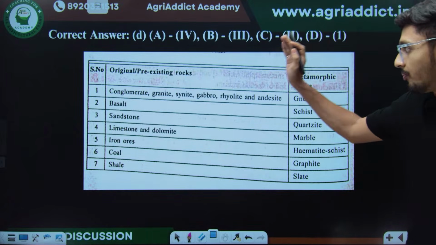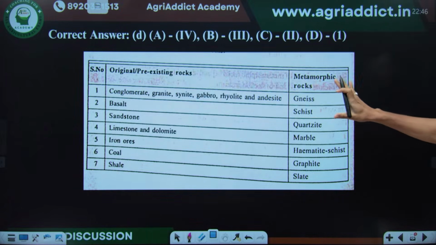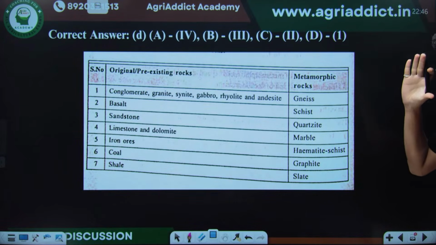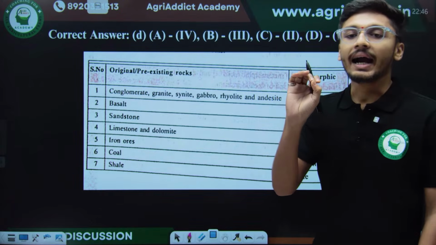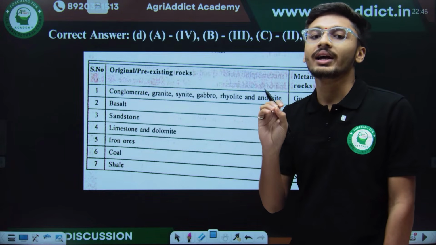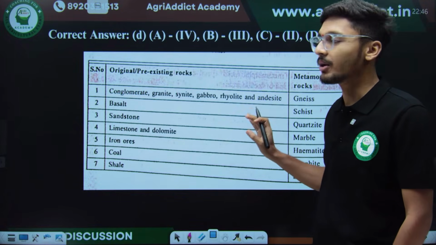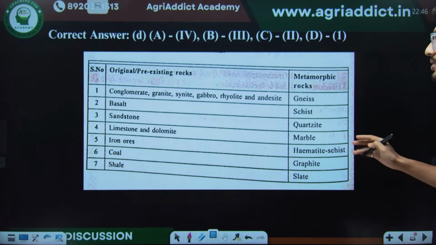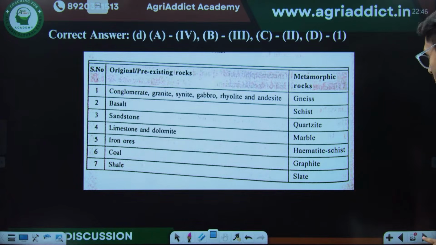Some pre-existing rocks and their metamorphic rock forms are mentioned here. So ये टेबल भी बहुत इंपॉर्टेंट है, इसको ऐसे का ऐसा स्क्रीनशॉट ले लेंगे, इसको अपने टेबल के सामने बिल्कुल लगा ही देना है, and revise it daily so that if at all any question comes from these types of metamorphic rocks and their parent material rocks, the question should not go waste.